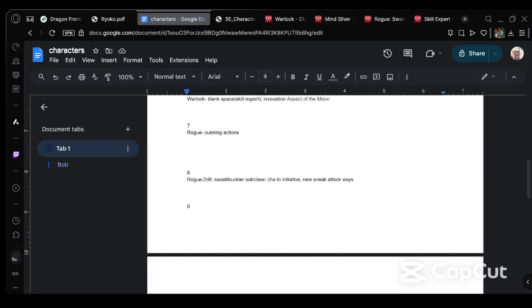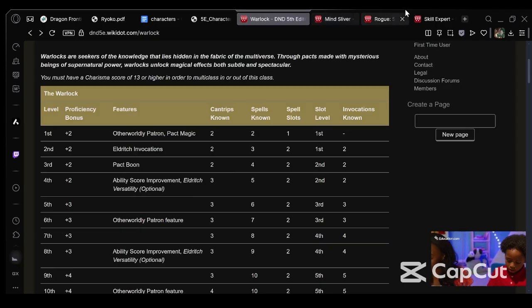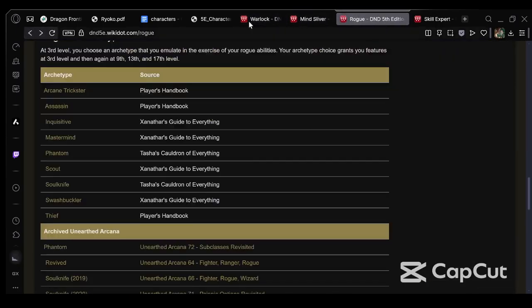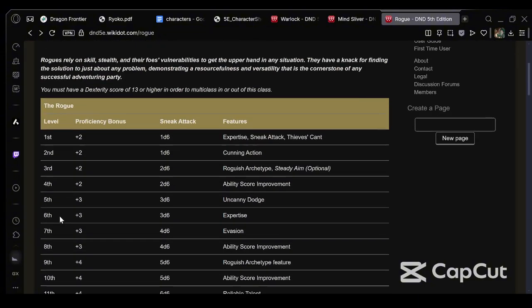So this is level 9. Okay, level 9, what do we go into? That would mean we're 4th level.